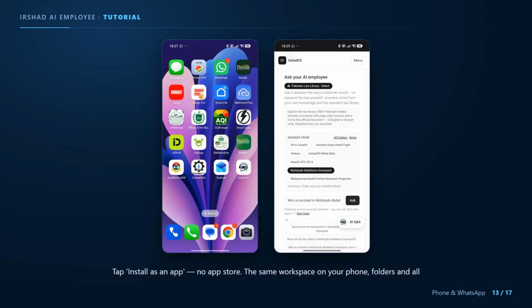On your phone, you do not need an app store. Open the same address in Chrome and tap the banner at the top. Install as an app. It becomes an icon on your home screen and opens straight into your workspace. Everything is the same. The folder chips, the questions, the sources. Most lawyers end up using it from the phone between hearings. A quick section check, a quick look at a matter.